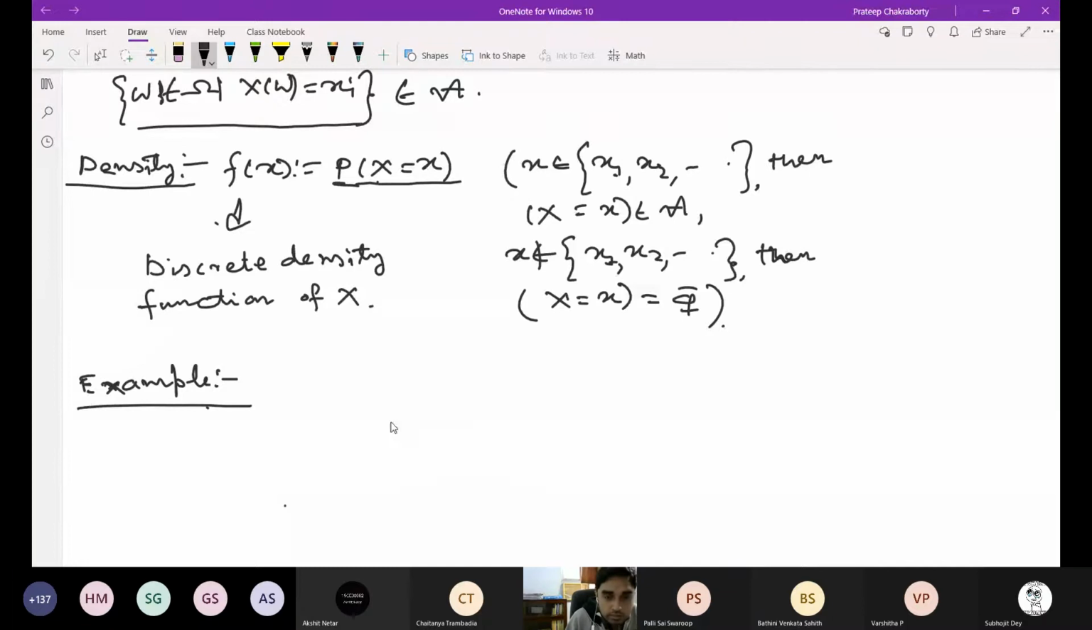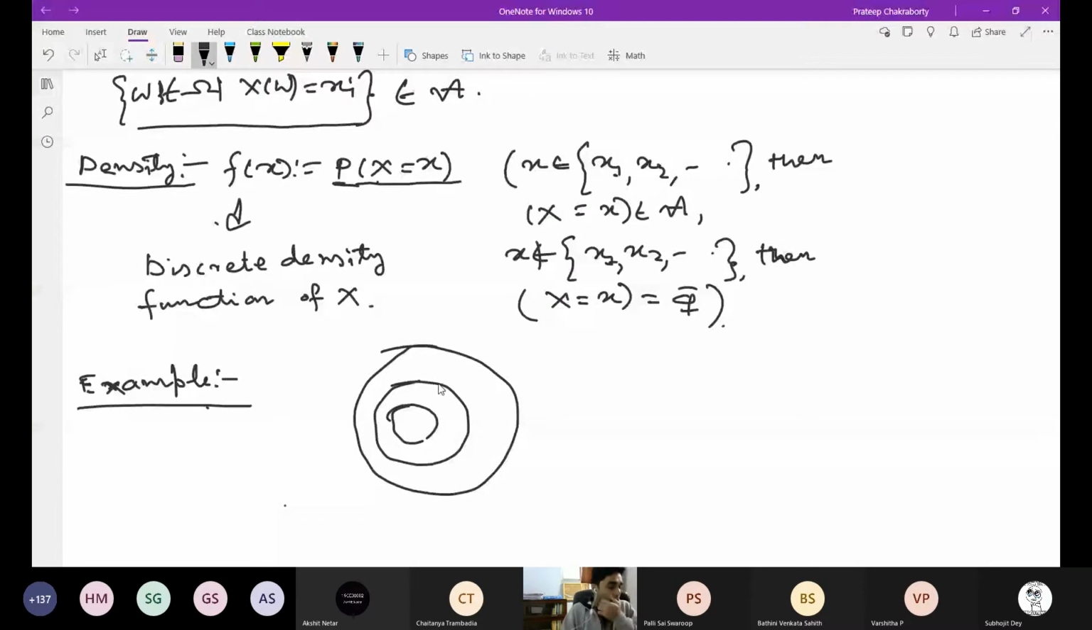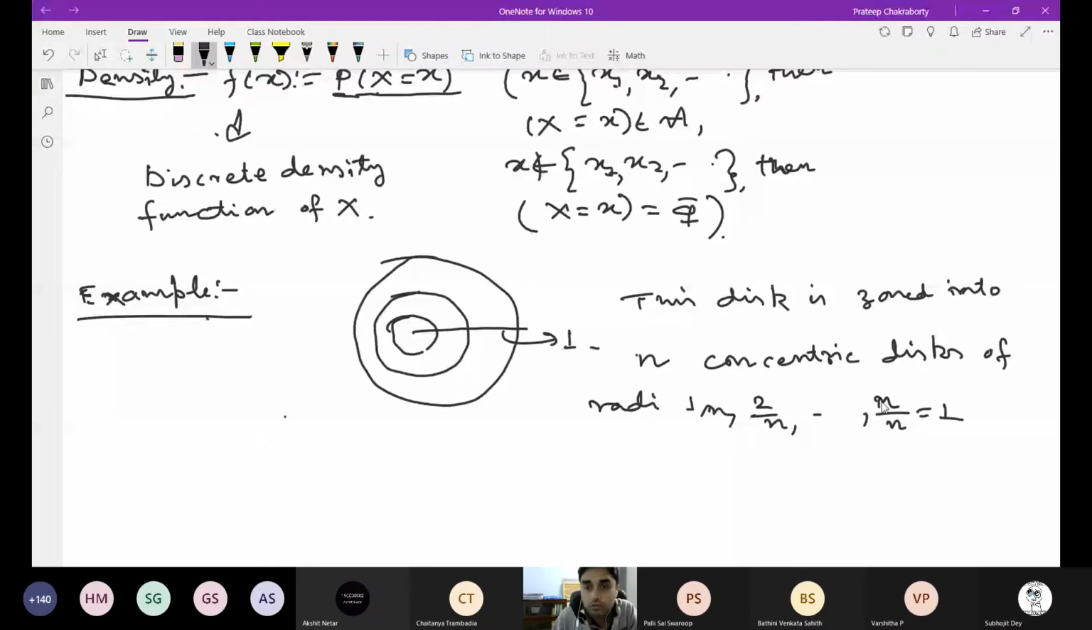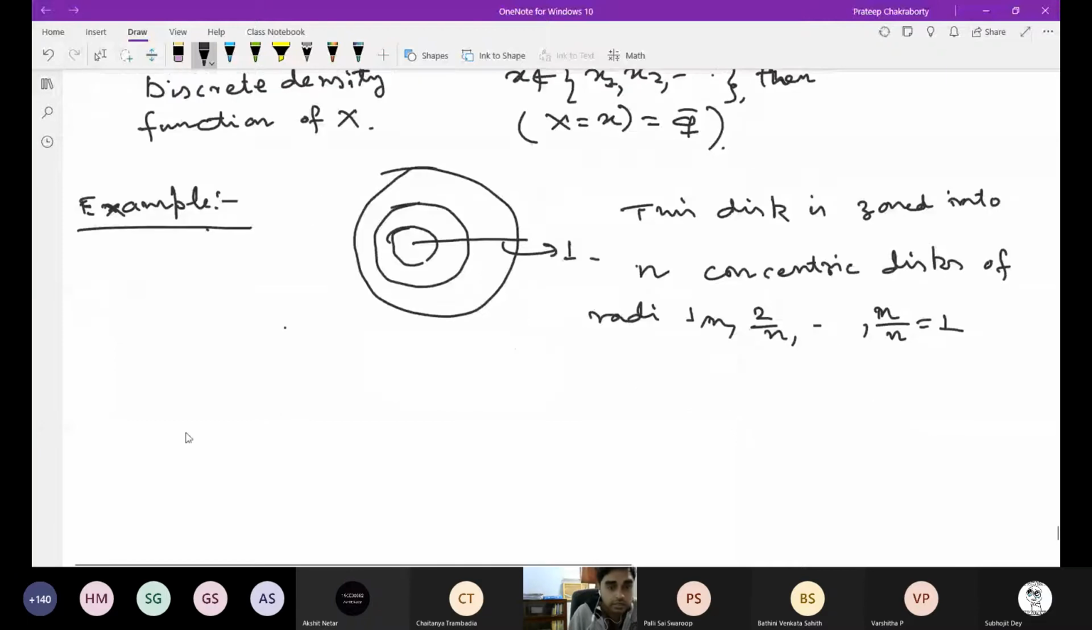So an example is, if you take all these concentric circles, now this is the full disk of radius 1, and this disk is divided into n concentric disks of radii 1 by n, 2 by n, up to n by n, which is equal to 1. So you are throwing a dart,